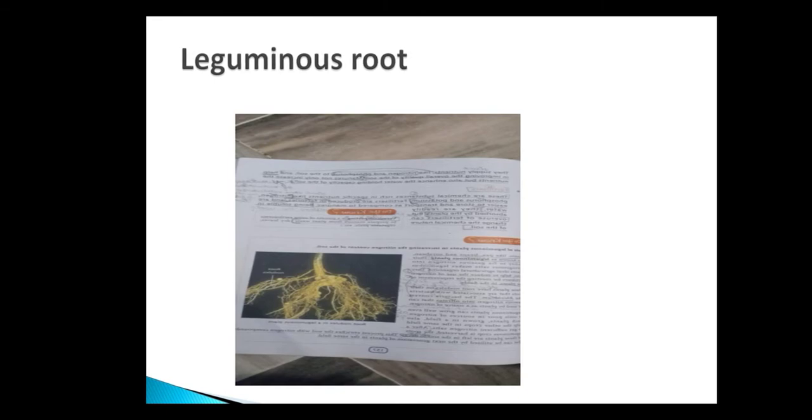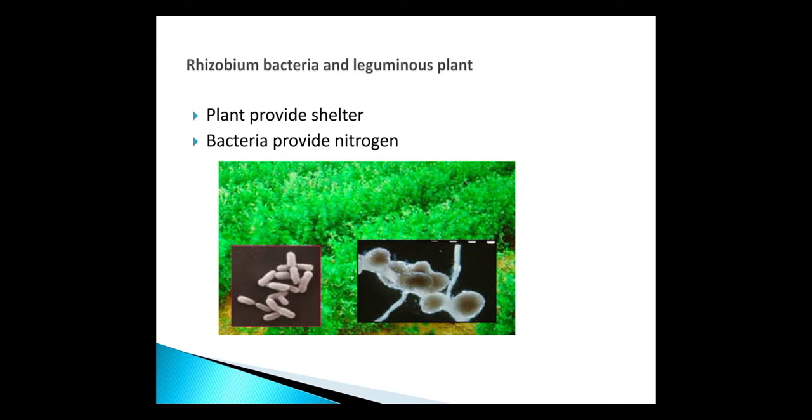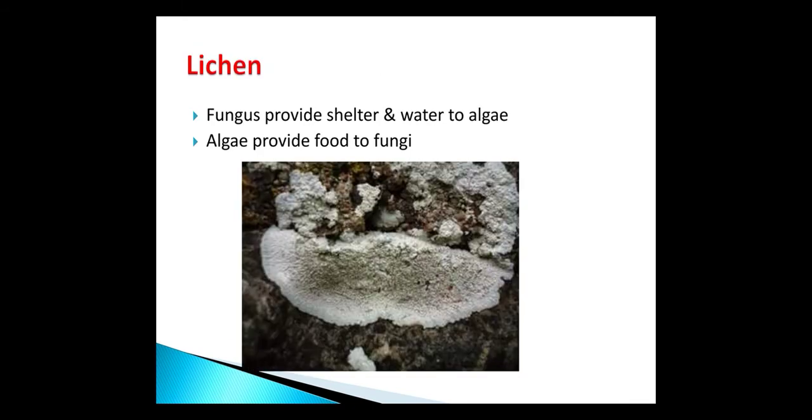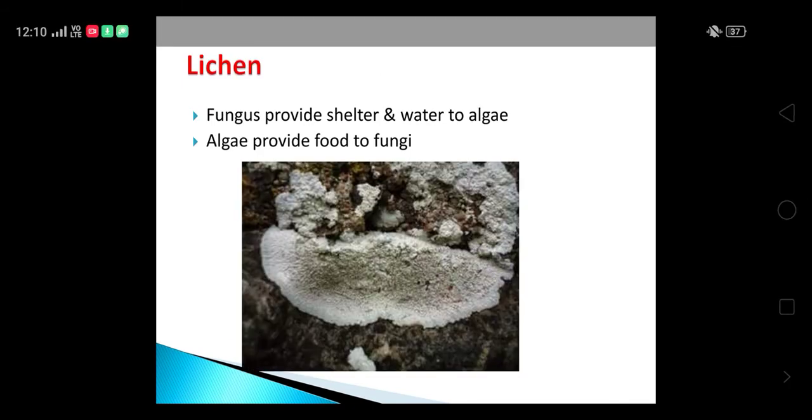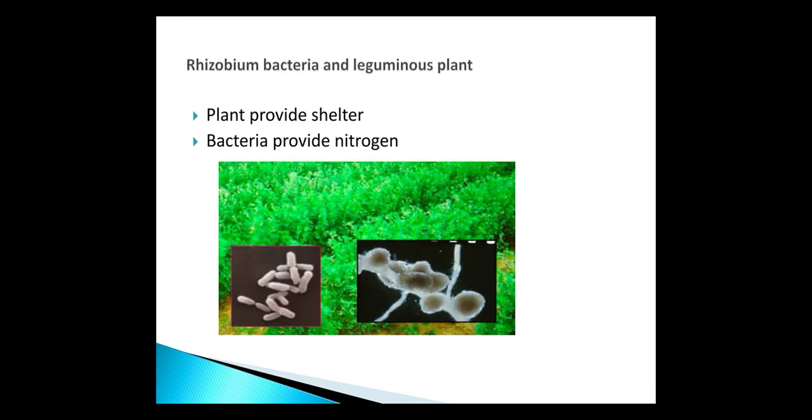Now, in all these relationships we are studying, the first is lichens, a symbiotic relationship. And the second is Rhizobium bacteria and leguminous plant. This is also a symbiotic relationship. The organisms help each other.